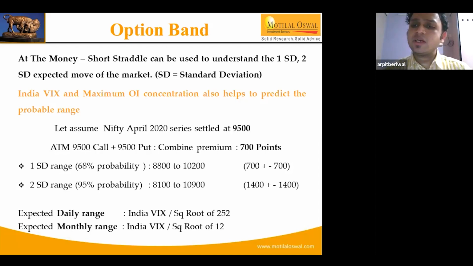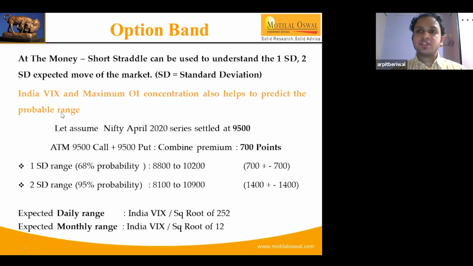So question over here, last expiry. Over here we have to take the premium of call as well as of put. If we add up both the premiums, we'll get a broader range. So 9,500 call is suppose 350 and 9,500 put is suppose 350. So the total is 700. Likewise, 700 will be added or subtracted from the current strike price, and that helps to give us a wider range. That is 9,500 minus 700 points, 8,800, and we added 700 points, so 10,200. That is the wider range as per the SG.